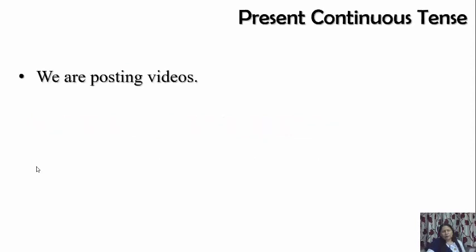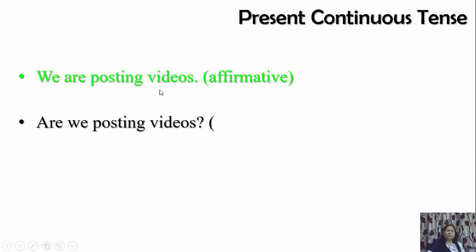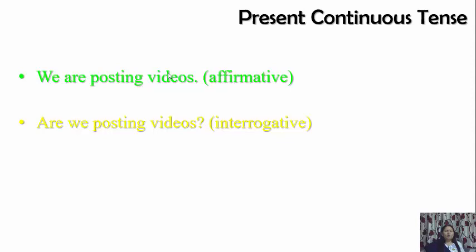Now let's look at another example. Present continuous: We are posting videos. And here we have taken example of plural subject, we. So this verb has become are. So we are, and then ing form: we are posting videos. Question will be interrogative: Are we posting videos? Fine. And then if we make it negative, then again very simple: we are not posting videos.